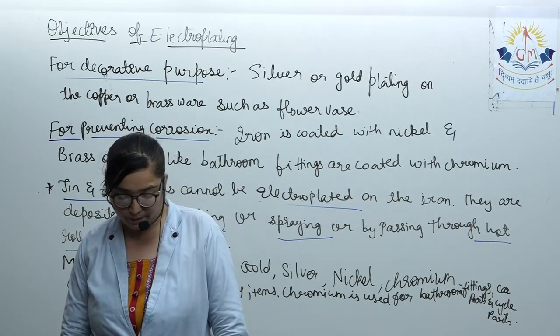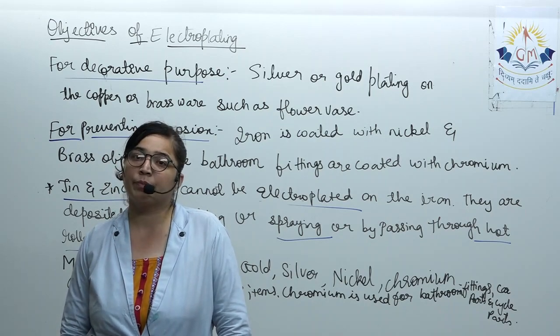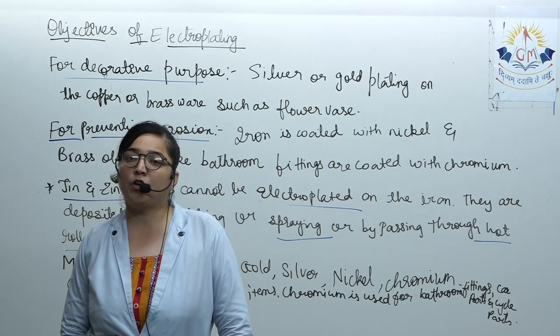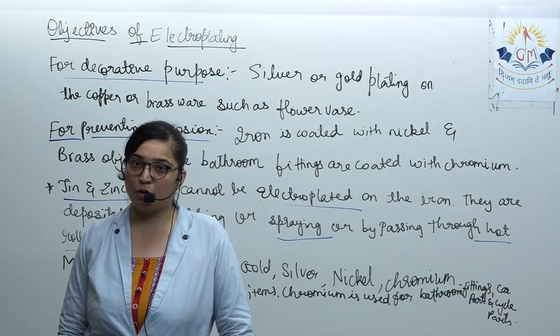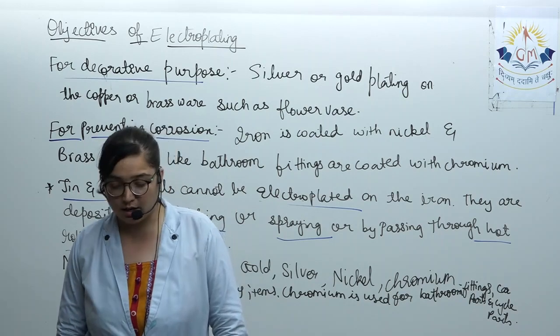Then next is the metals which are used. We know it is gold, silver, chromium and nickel. Gold and silver are used for making jewelry, while chromium is for bathroom fittings, cycle parts and car parts.